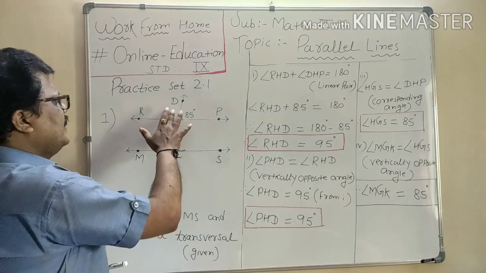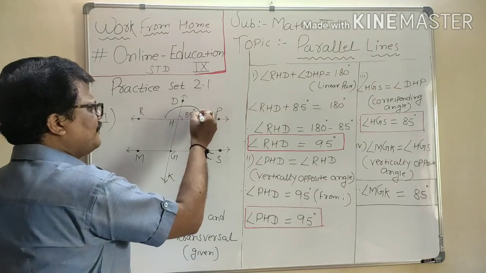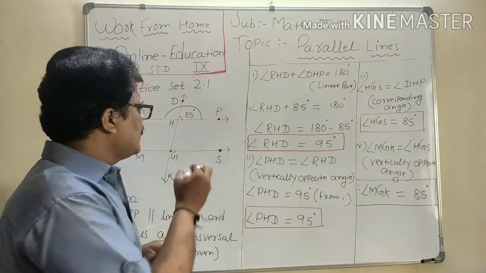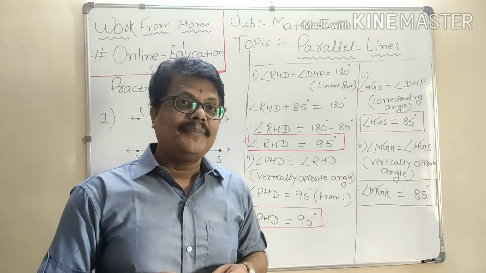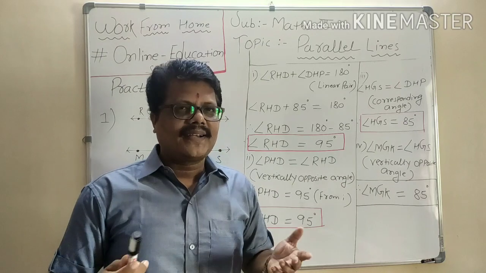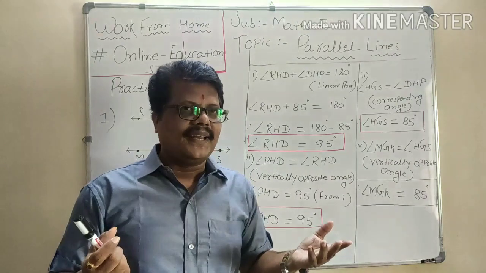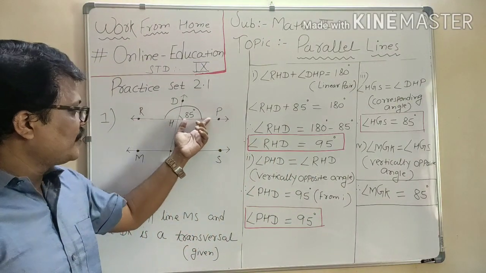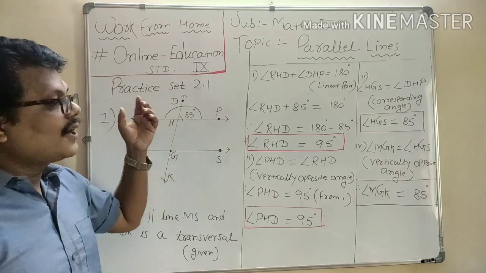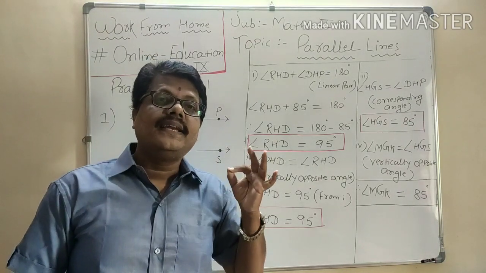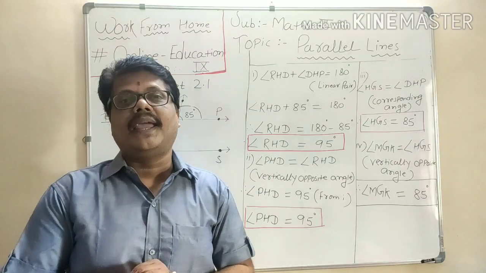So dear student, if you add these two angles, you can see there is a formation. You are able to see this geometrical instrument. What is the name of that geometrical instrument? Protractor, or you call it a D. The total angle you can see over there is 180 degrees. Such angles forming on a line and making the formation of a D are called a linear pair. The sum of these two angles in a linear pair will be 180 degrees.